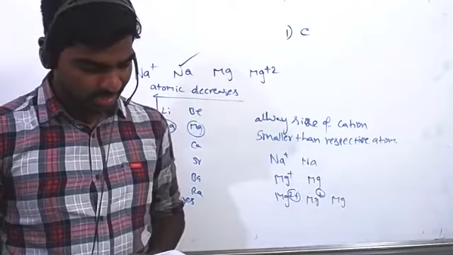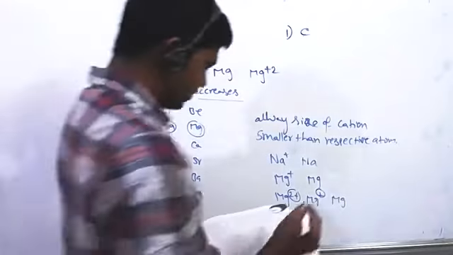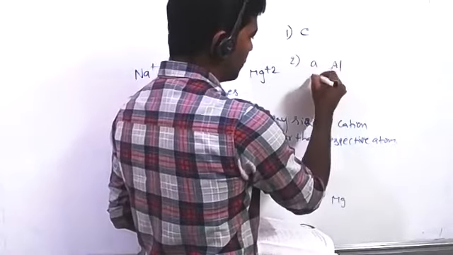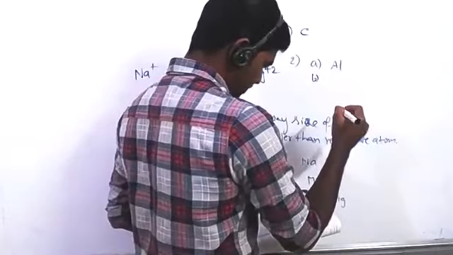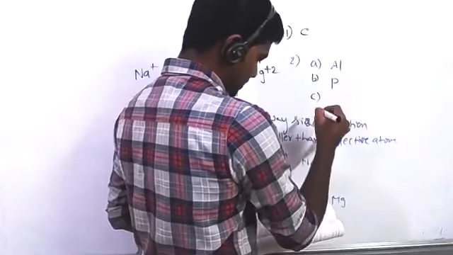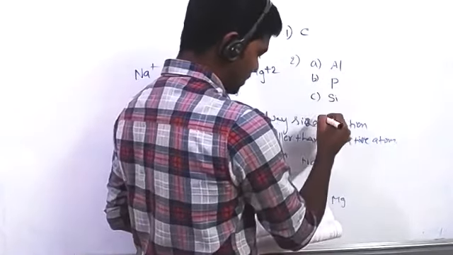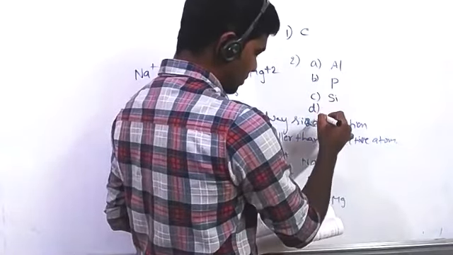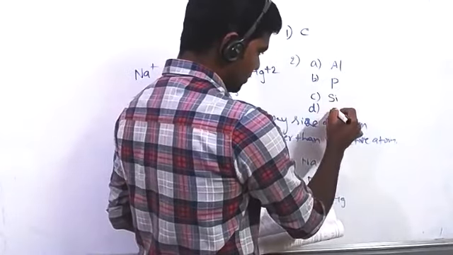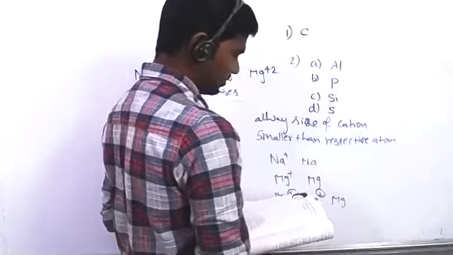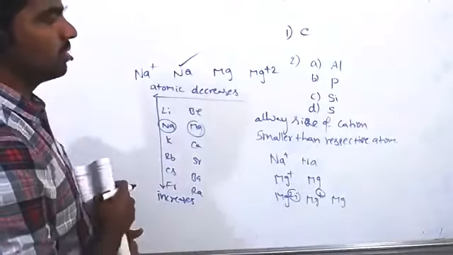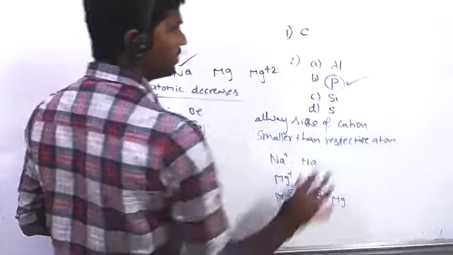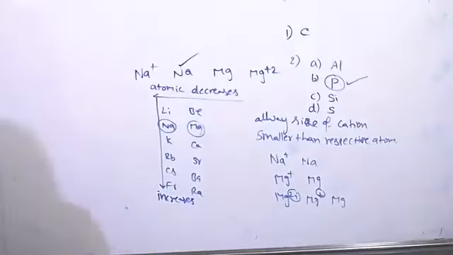So the elements are given. A is aluminium, B is phosphorus, C is silicon, and D is sulfur. We know the 15th group elements all have half-filled electronic configuration, so no doubt it has the highest ionization enthalpy.